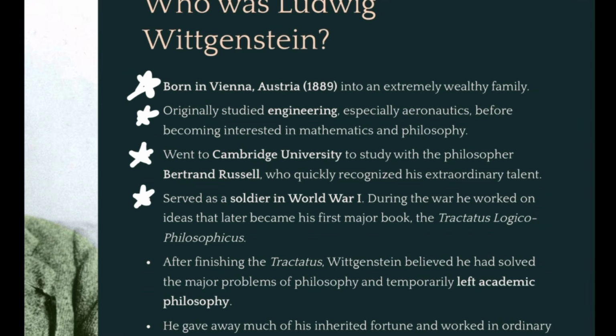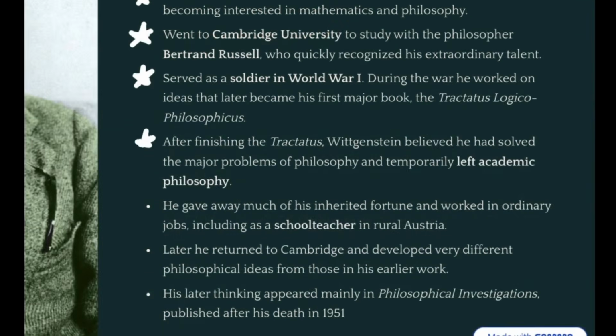Wittgenstein served as a soldier in World War I and worked on a lot of his earlier philosophical ideas. After finishing one of his books called the Tractatus, Wittgenstein believed that he had actually solved all the major problems of philosophy. And so he left academia. In other words, he left working alongside colleges and higher education. And he gave away much of his inherited fortune. Like I said, his family had a lot of money.